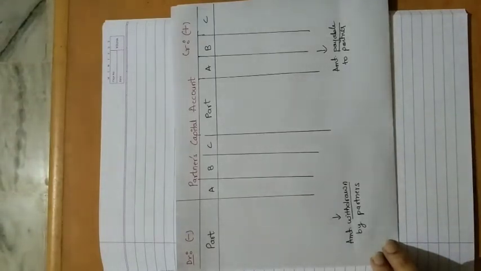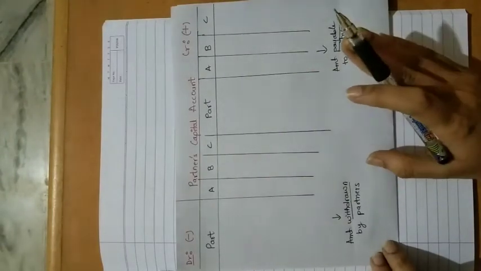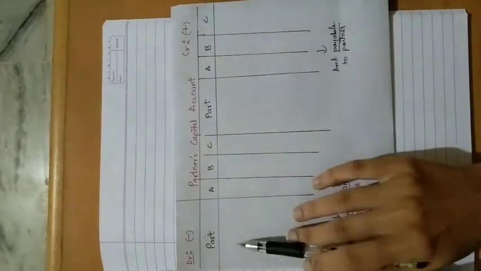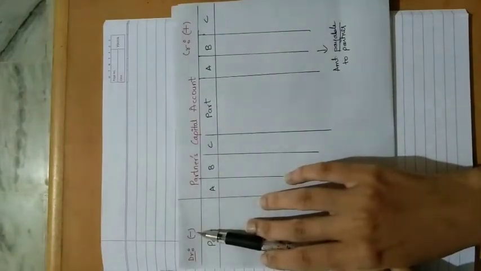For example, if we withdraw money from our bank account, obviously the balance in our bank account will be less, because whatever amount I am withdrawing will be deducted from my bank balance. Similarly, understand this as a bank account only. So if a partner is withdrawing money, it will be written on the debit side because debit means minus.